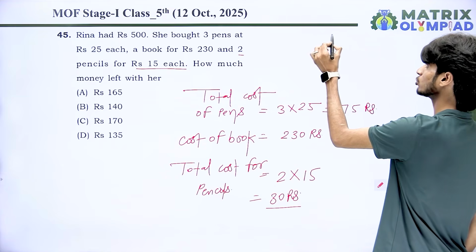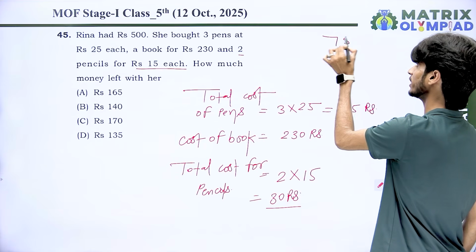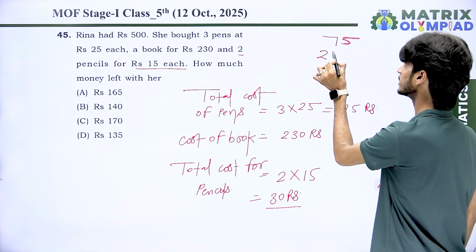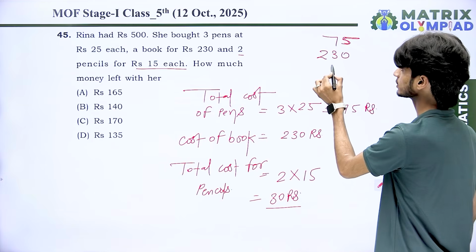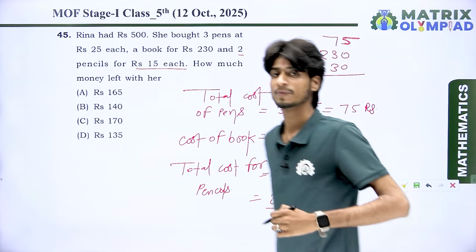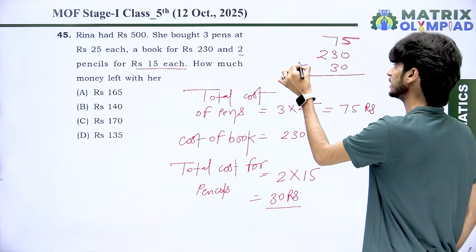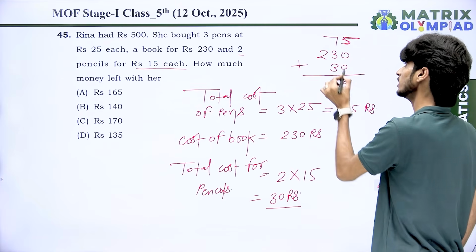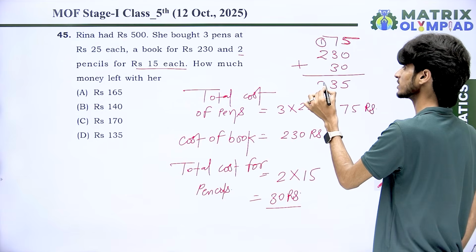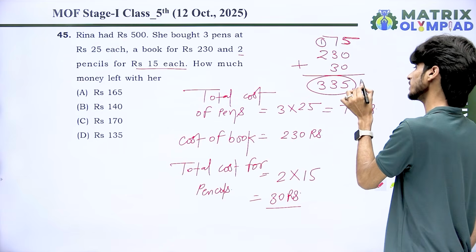Dear students, the total money spent by her is 75 on pens, 230 on the book, and 30 on the pencils. Then the money she spent in the total deal: 5, 7, 3, 10, 10 and 3, 13, and the carry goes to 1, and the result is 335 rupees.